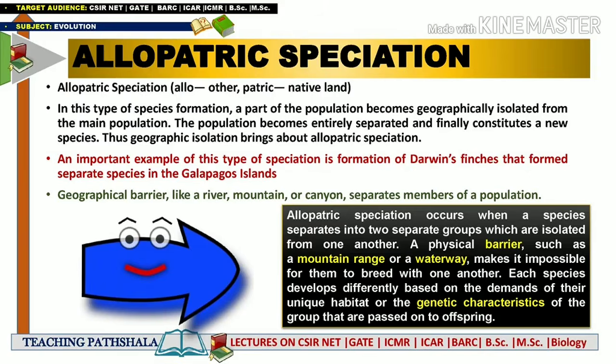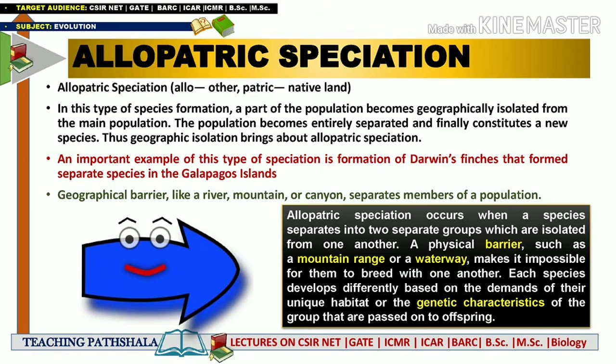So what is happening actually is, in a single place or in a single population, there is a single type of species. All of a sudden there is a generation of a geographical barrier. It may be a mountain, it may be a river, or it may be anything. Due to that geographical barrier, the single population has been isolated. In simplified form, the single population has been divided into two different populations, because now they are separated geographically. That means now they will have a different kind of environment, and in this way they will start emerging as a distinctive species.